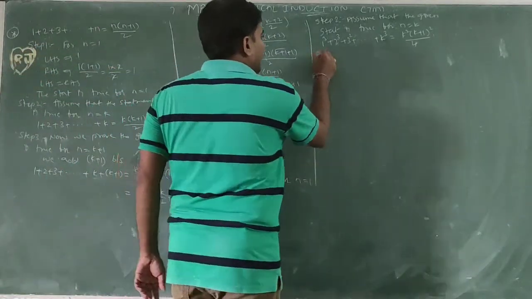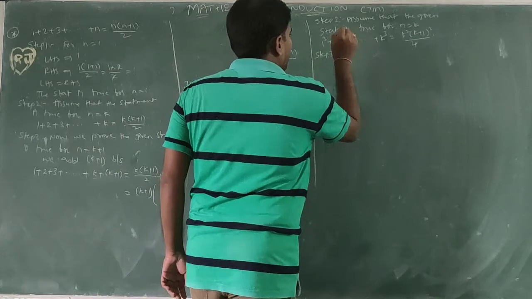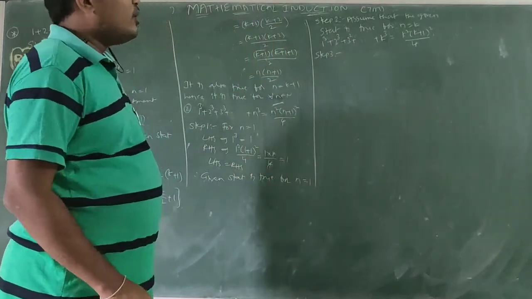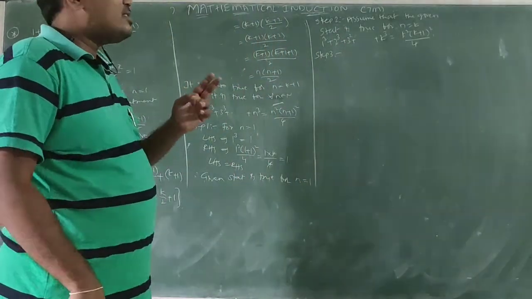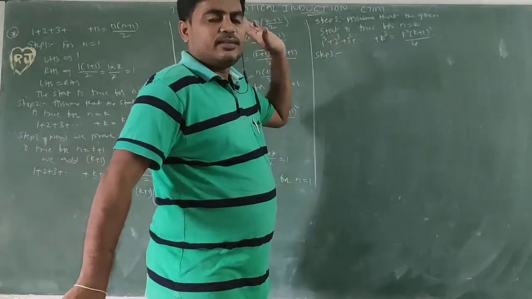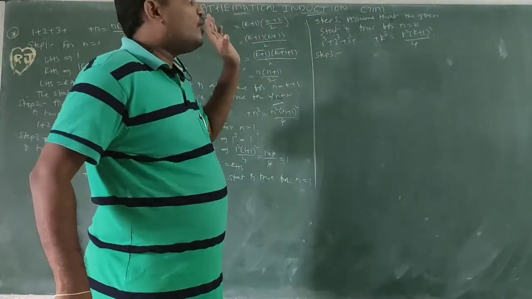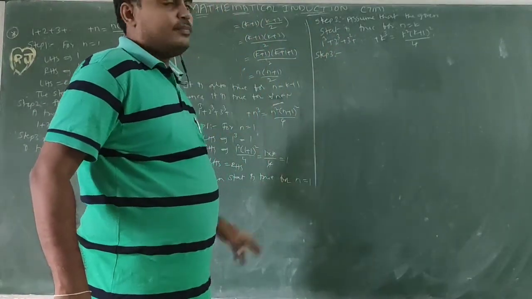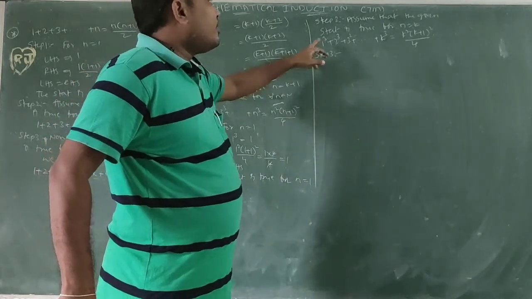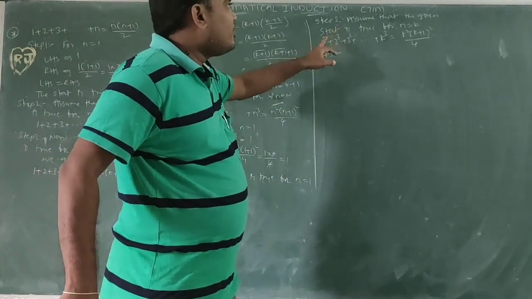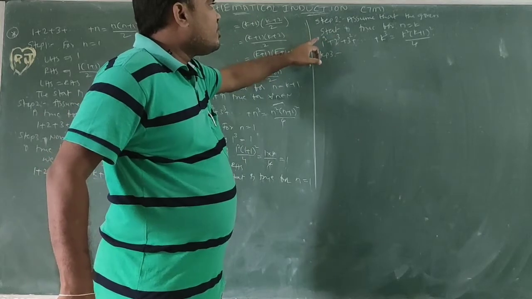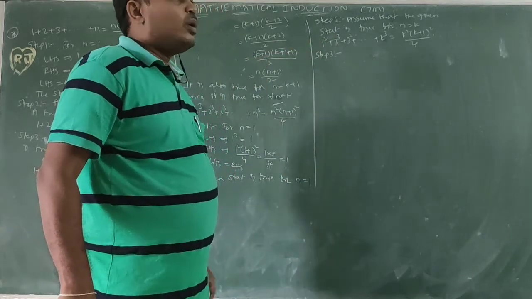Next, step 3. In the second step we considered it is true for n equal to k. In the third step, what are we doing? We need to prove it for n equal to k plus 1.